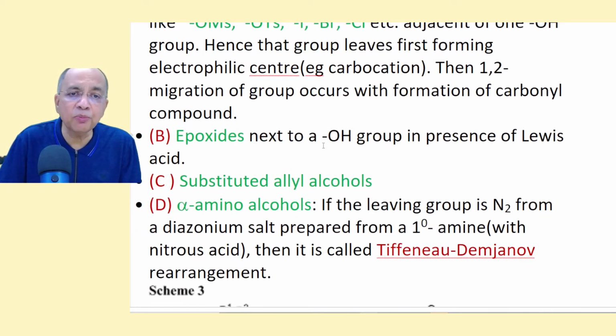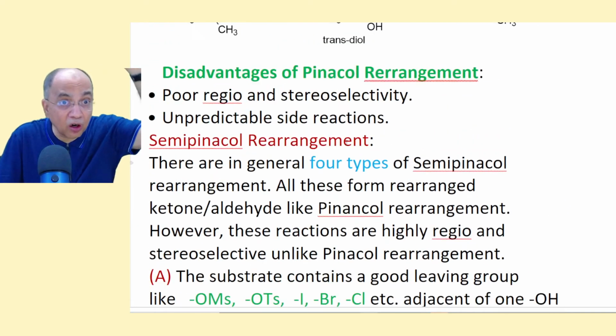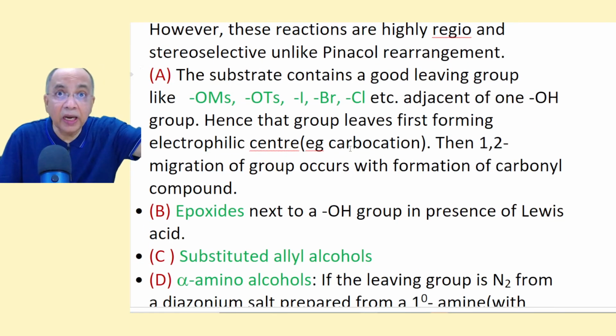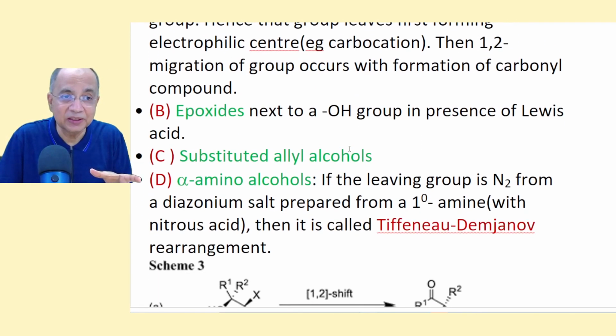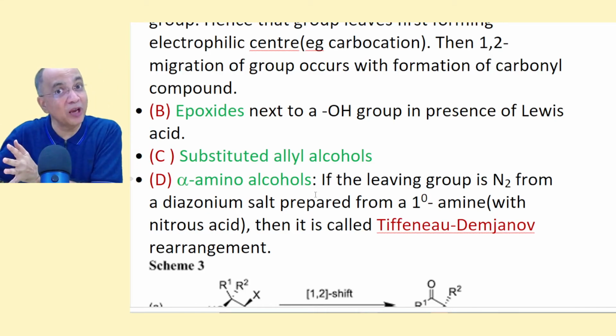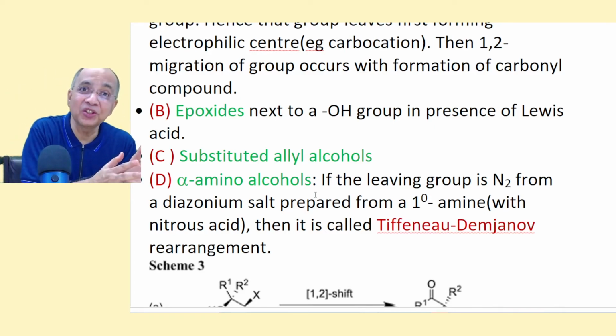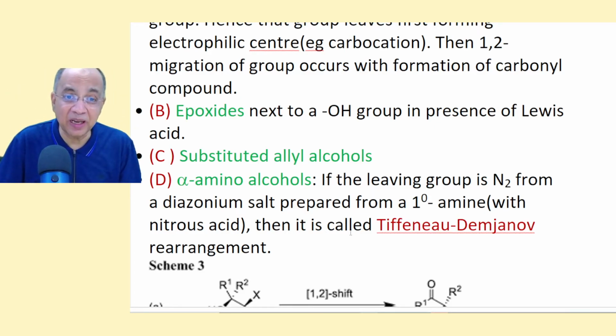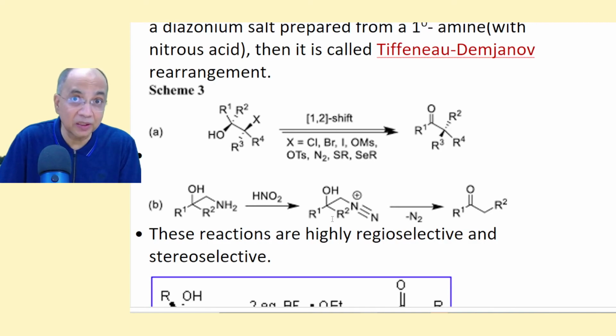And the other possibility is an epoxide with an adjacent OH. There will be one OH, and there is an adjacent epoxide. Then there are substituted allyl alcohols, and alpha amino alcohols, where there will be one primary amino group, NH2, and the adjacent OH. That particular semi-pinacol rearrangement has a typical name, the Tiffeneau-Demjanov rearrangement. That is the specific name given to the rearrangement when alpha amino alcohols are treated with acid. I'll tell you, that is mild acids.